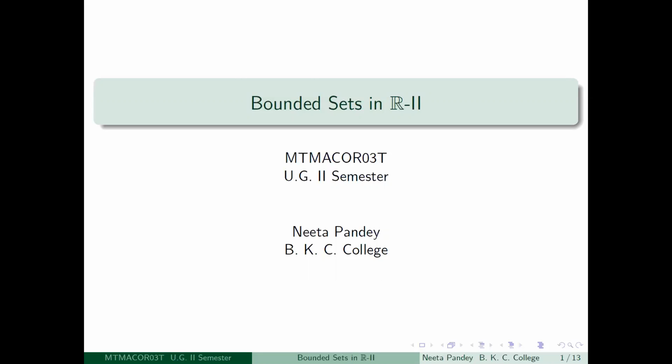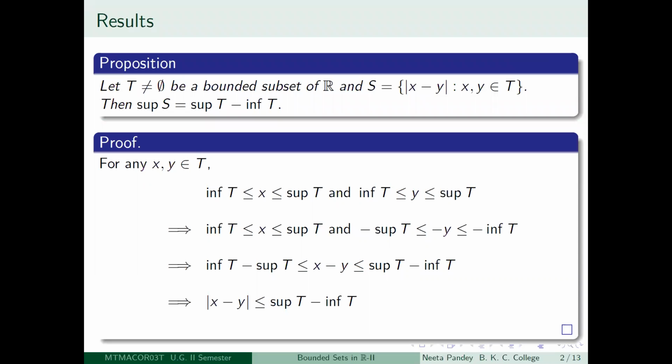Okay, so we begin the lecture by discussing one property of bounded sets, which is very useful: if you take a non-empty bounded subset of R, then the distance between the elements of the bounded subset is not going to be unbounded. That is, if you take a bounded subset, the elements of the set will be close enough.